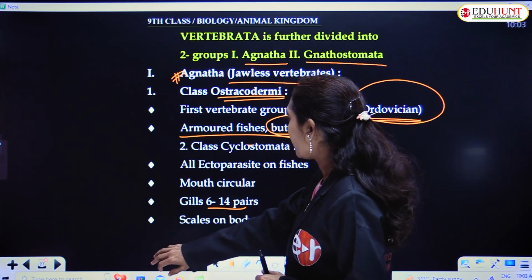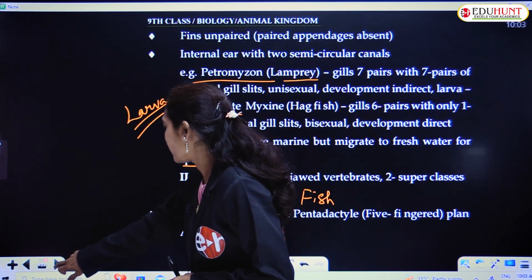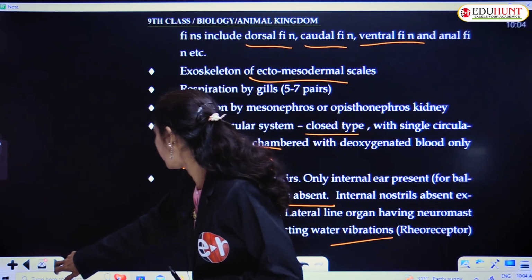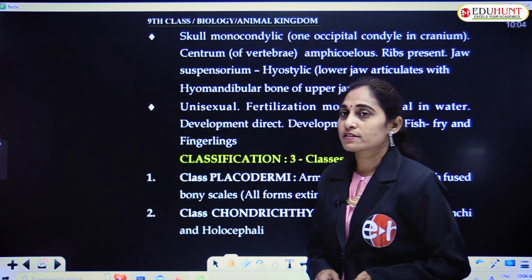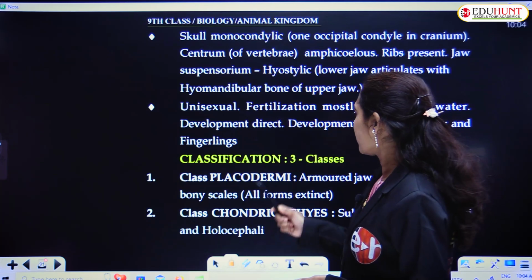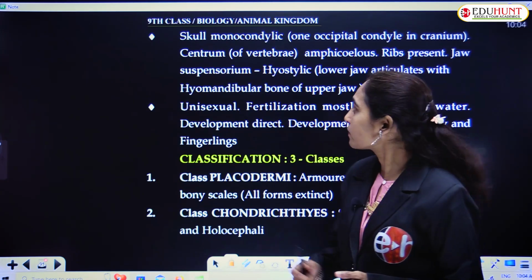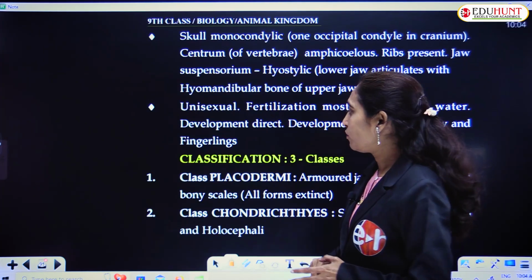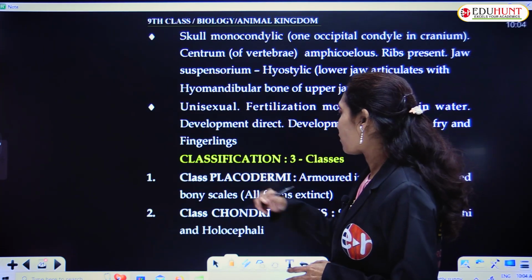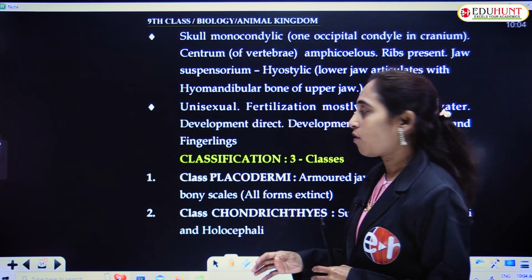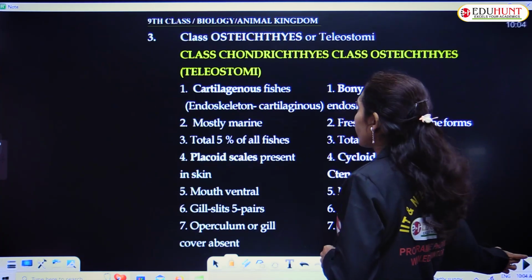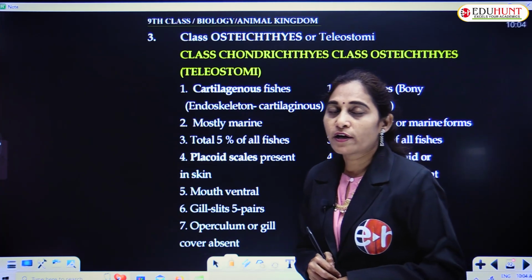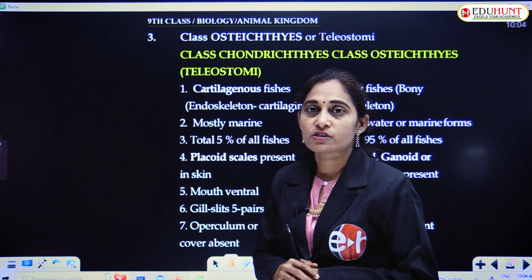Agnatha, under that Ostracodermi, Cyclostomata we have seen. And the third classification, Gnathostomata, is again divided into three classes, that is Placodermi, Chondrichthyes and Osteichthyes. These are the three classes which we'll be going to discuss in the next session.